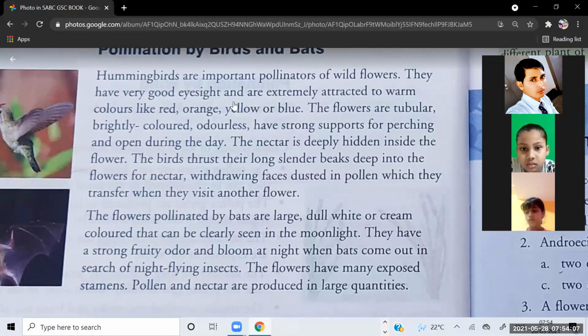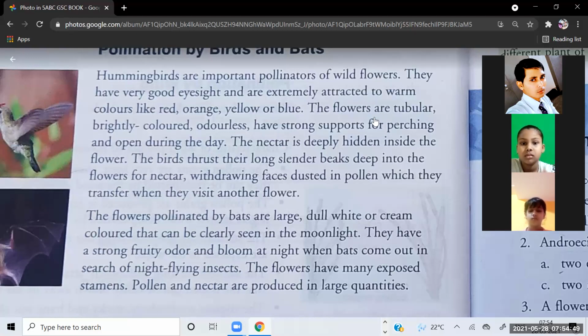They have very good eyesight and are extremely attracted to warm colors like red, orange, yellow, or blue. So hummingbird has very good eyesight. It can see very, very far away this kind of flower, especially the red flowers, colors like red, orange, yellow, blue, these colors, whatever flower has, hummingbirds see because it has very good eyesight. Then it comes over there, and then the process of pollination in this way happens.